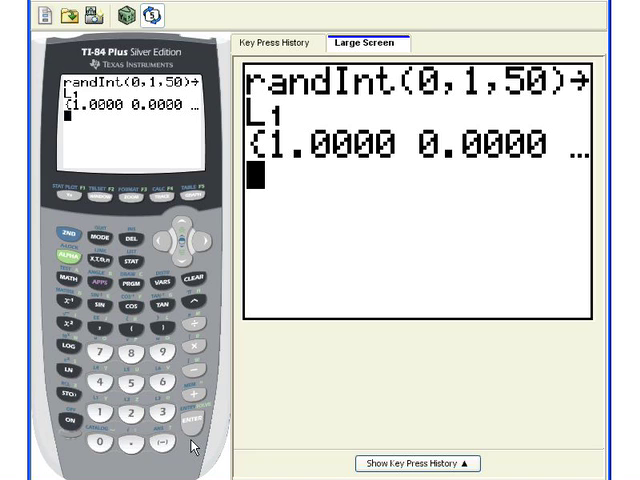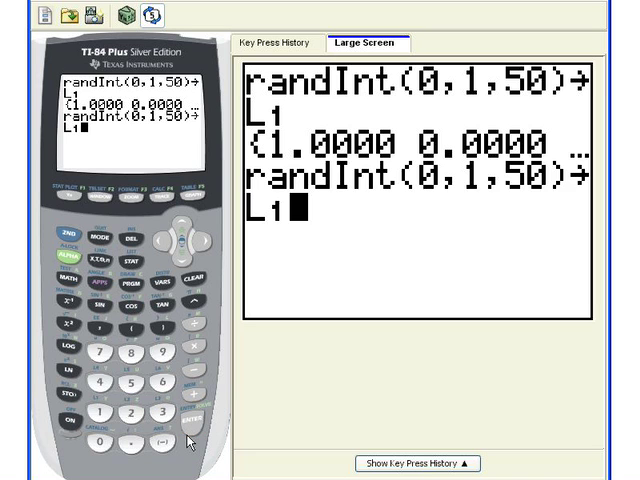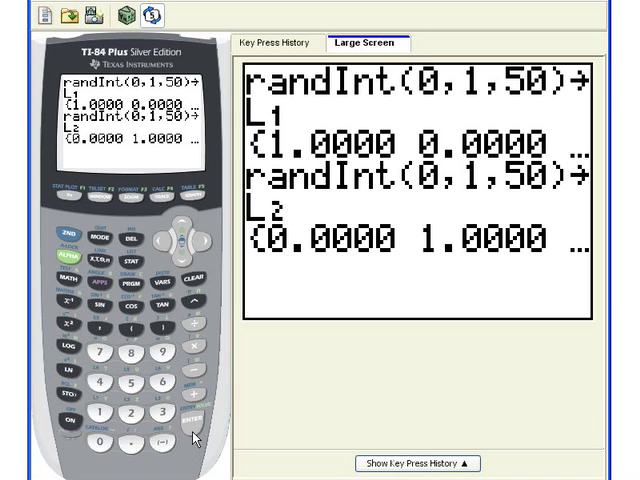And there it is. Now I want to repeat this, this time putting it in L2. I can go back through the whole process, or hit second enter and it brings up my last command. So I'll go back over to L1 and make it L2, second 2. So it's going to repeat the same command, this time storing it in L2. So let's take a look at the editor.